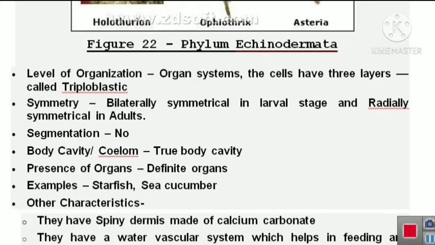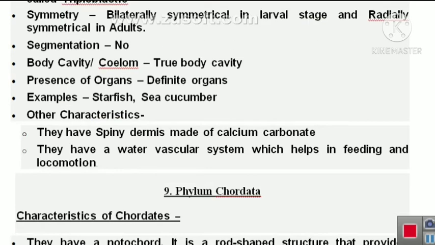Here you can see these examples as starfish and sea cucumber. They have a water vascular system which helps in feeding and locomotion.